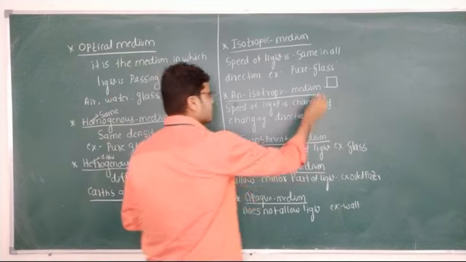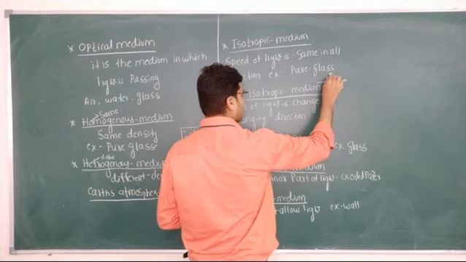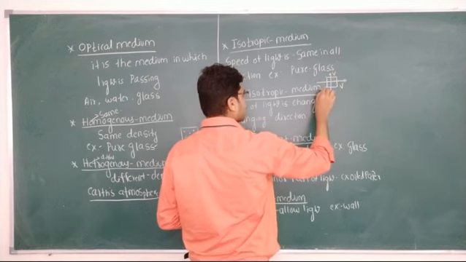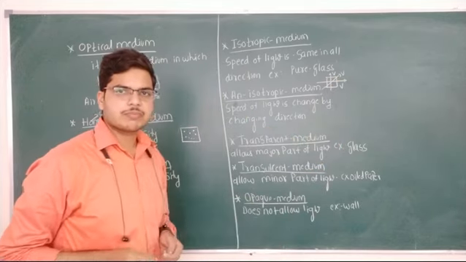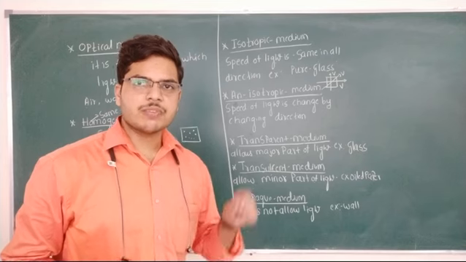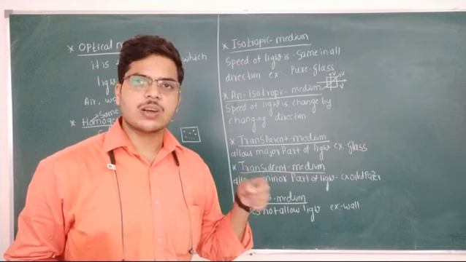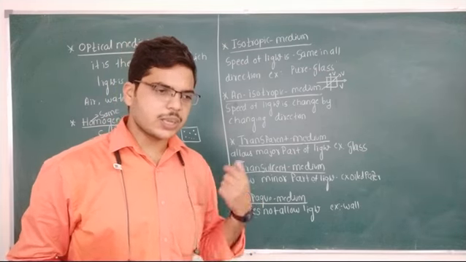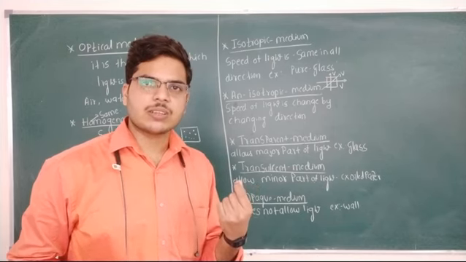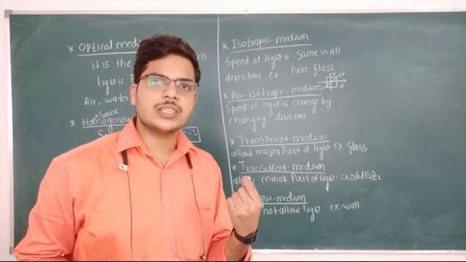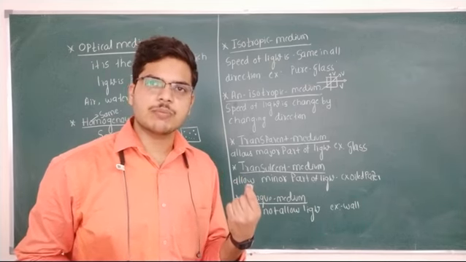Here I am passing the light in the x-axis, its velocity is v. I am passing the same light along the y-axis, its velocity is v. If I pass the light along its diagonal, then its velocity is v. From this, what to conclude? If I pass the light along the x-axis, along the y-axis, or along the diagonal, if you keep on changing the direction, but the speed of the light is not changing, that type of medium is known as isotropic medium.